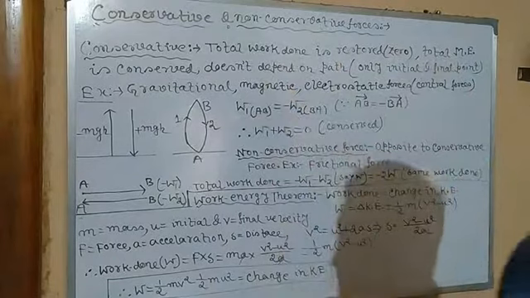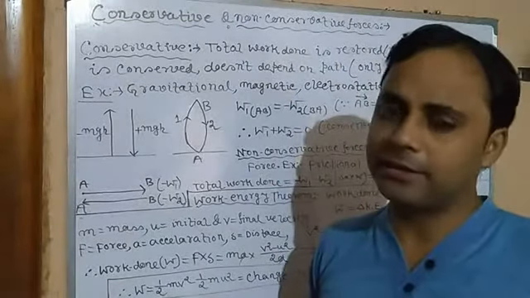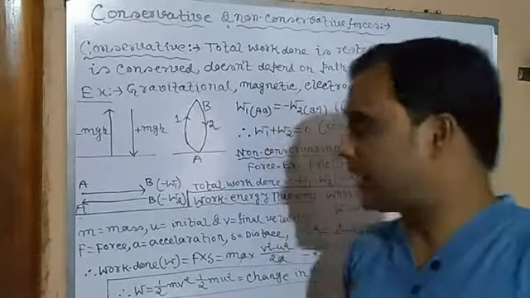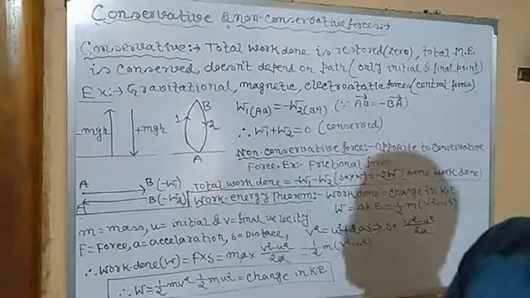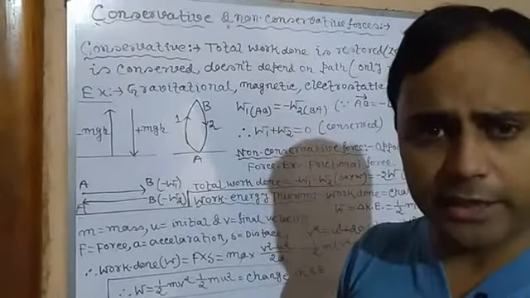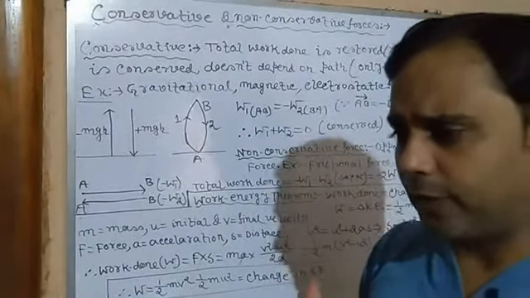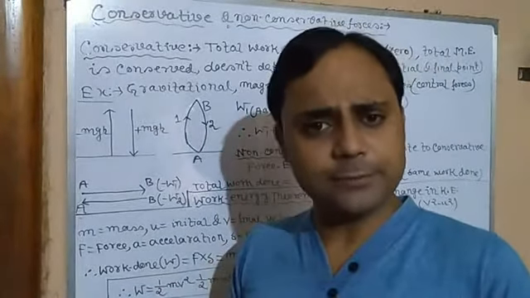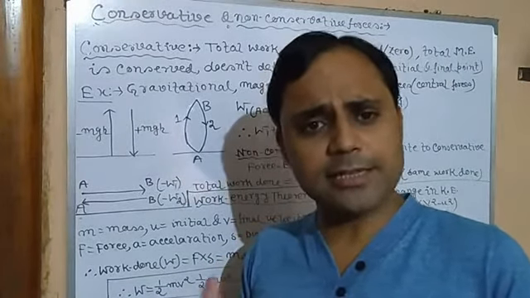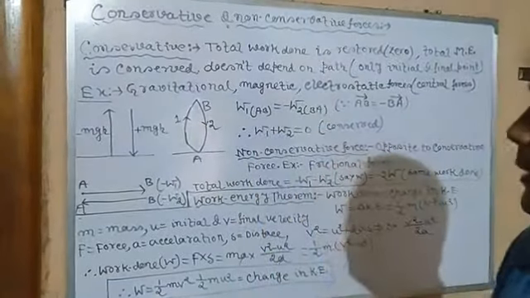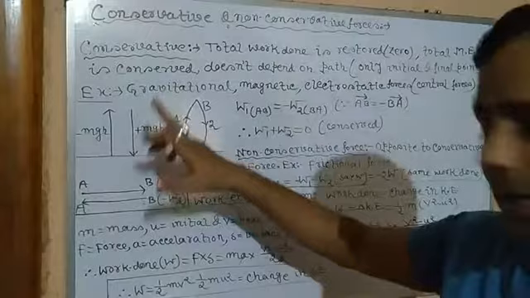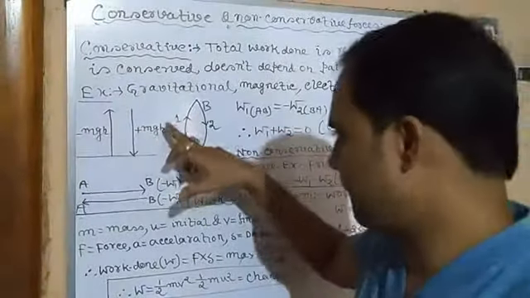So total work done is restored, or zero. Total mechanical energy is conserved. We have already learned that in case of a free-falling body, the total mechanical energy is constant. So this force is called conservative force. If during the first journey we take work as positive, then during returning we consider it negative. Since work done is zero, it means it doesn't depend on path. Clear? So we can take the example.